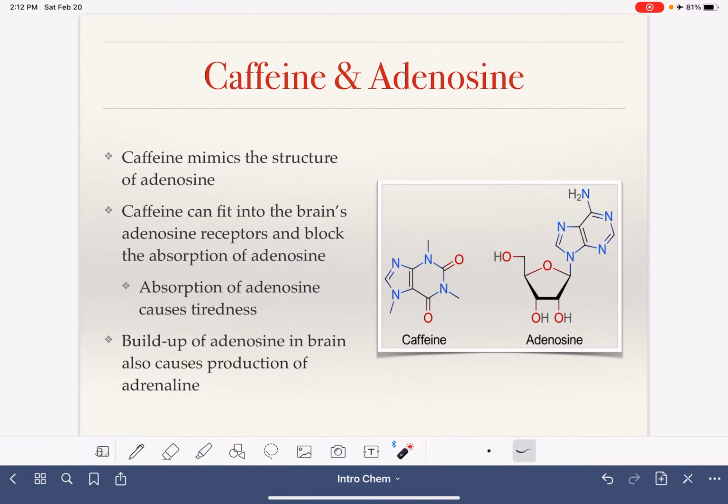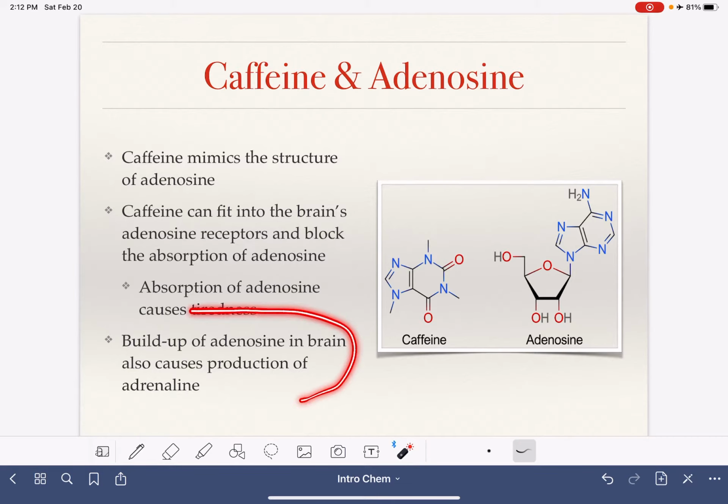When the adenosine molecule fits itself into those receptors, it causes tiredness. Now, because caffeine mimics the structure of the adenosine molecule, the caffeine can sit in the adenosine receptor as well. So the caffeine can park itself into these adenosine receptors. Putting caffeine into an adenosine receptor does not do anything at all in terms of what that receptor should be doing. It's just basically blocking this parking spot so that the adenosine molecules can't get in. And since your adenosine molecules cannot get into their receptors, you don't get the tiredness feeling that you should be getting if the adenosine was being properly absorbed.